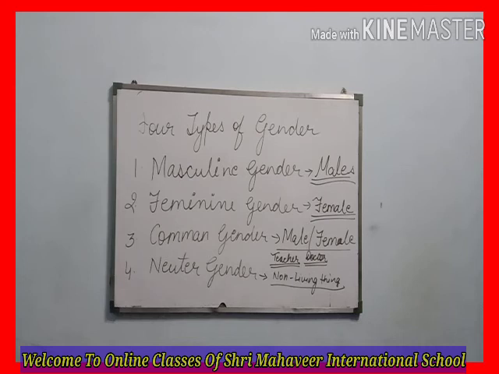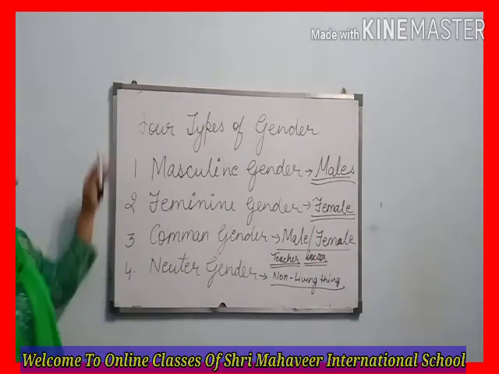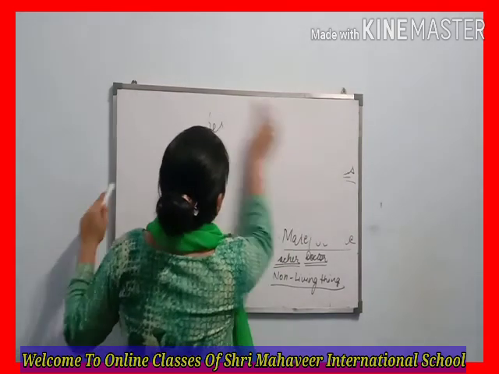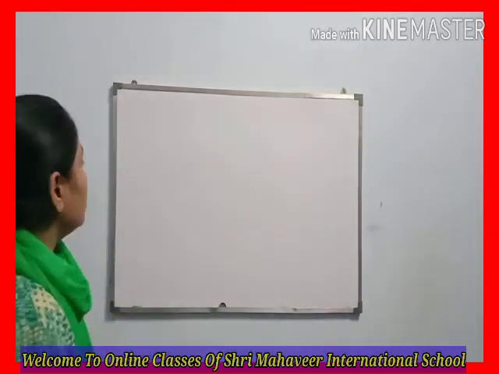Now the common genders are parents, teachers, doctor, cousin. And at the last, we talk about neuter gender. Neuter genders are non-living things, so these are table, book, pen, pencil. So beta, this is the explanation of masculine, feminine, common and neuter gender.